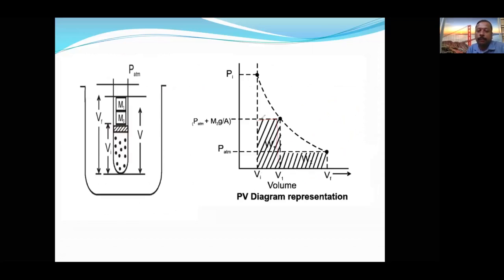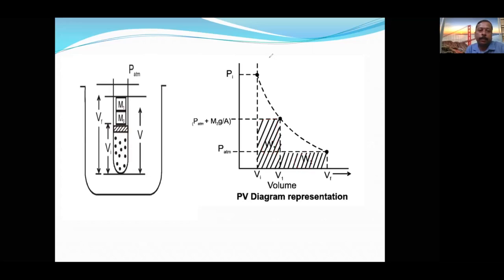In the first step, work done is W1. In the second step, work done is W2. Like this, if I keep on adding n number of steps, the irreversible process will become a reversible process.